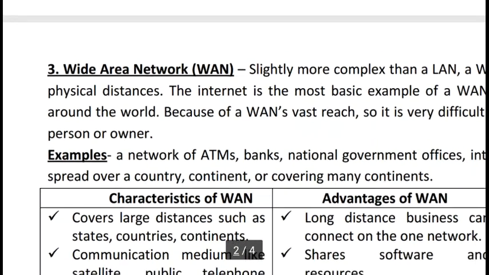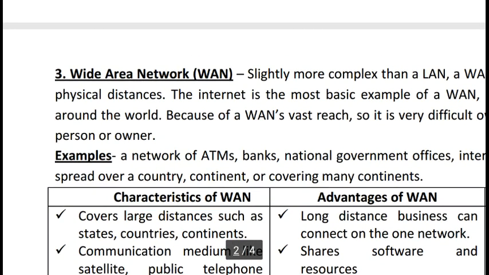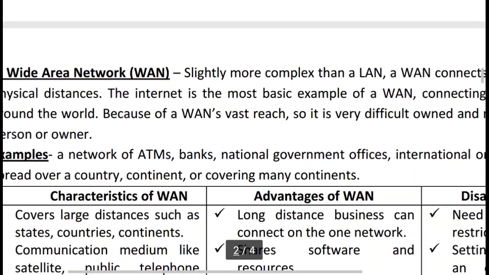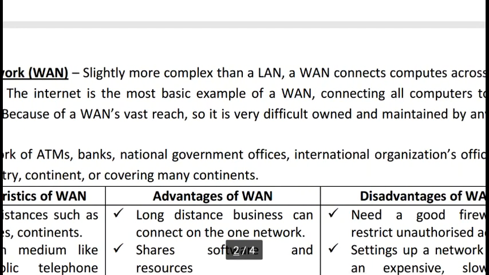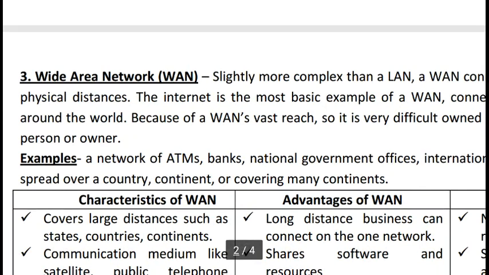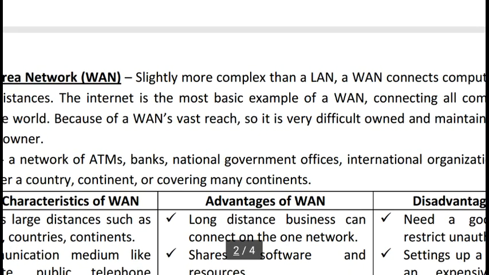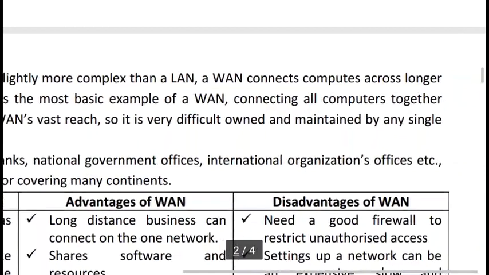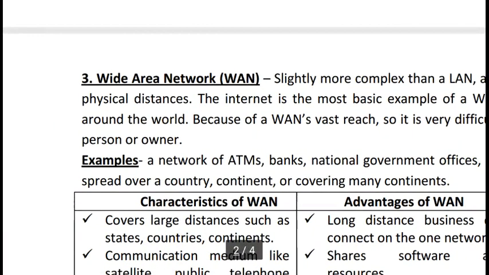Now next is WAN, wide area network. This is the third type, slightly more complex than a LAN because this is a big network. A WAN connects computers across longer physical distances. It covers most geographical areas. The internet is the most basic example of a WAN. Okay, internet belongs to WAN, connecting all computers together around the world.